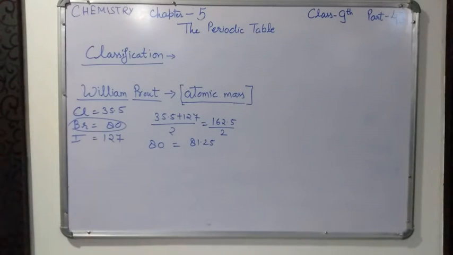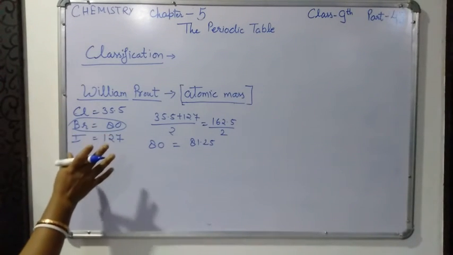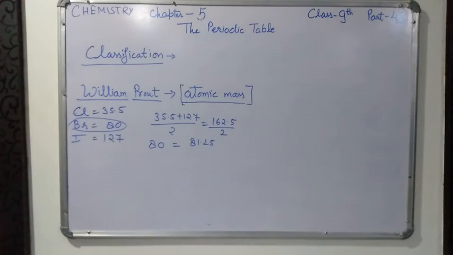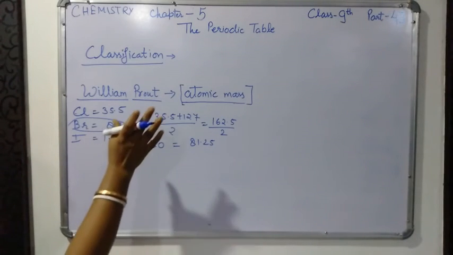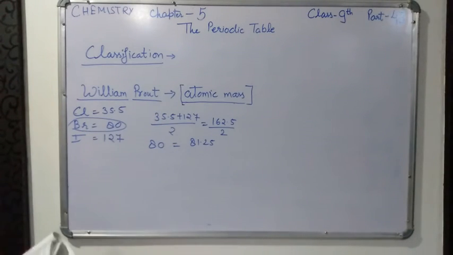So likewise he arranged three elements of similar properties in one group, and this law was called Dobereiner's triad. But this law was not successful. The reason was that Dobereiner failed to arrange all the known elements in the form of triads. The second reason was that this law was not fully applied even within the same family.